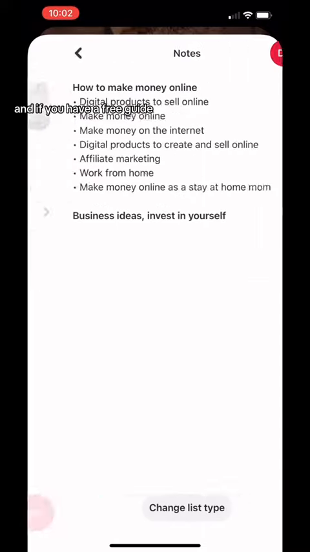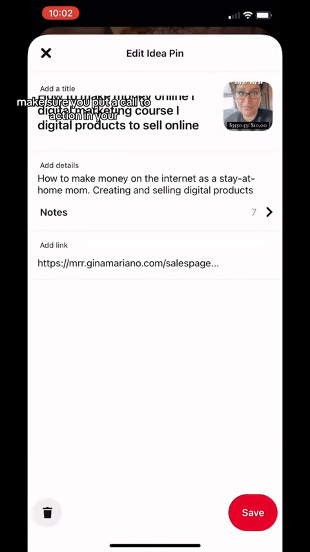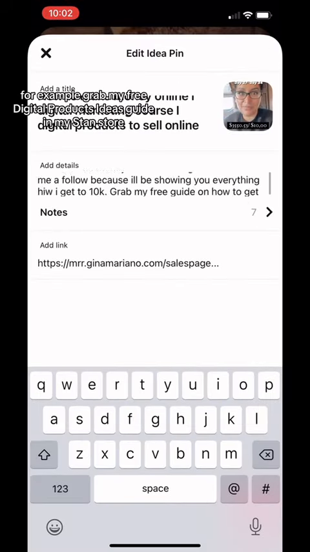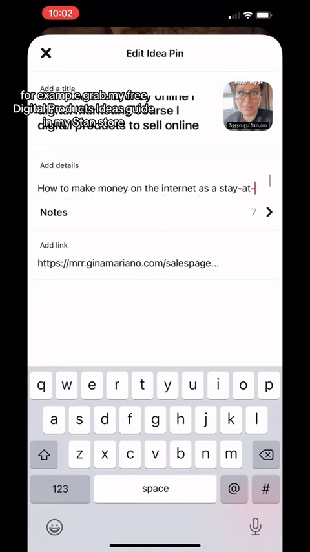And if you have a free guide, make sure you put a call to action in your ad details on what you want them to do. For example, grab my free digital products ideas guide in my Stan store.